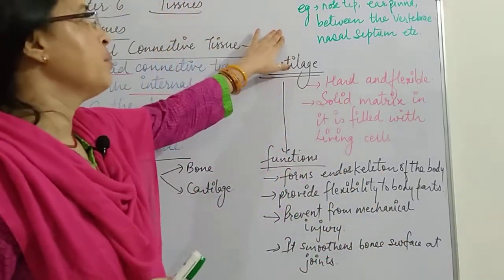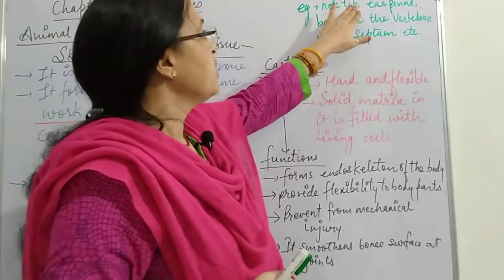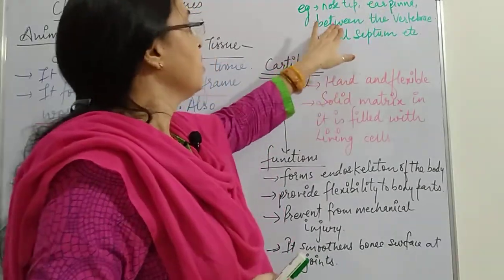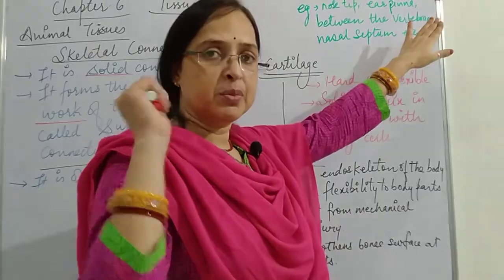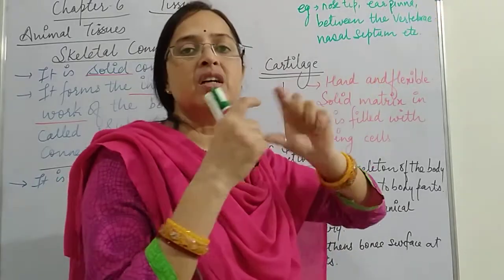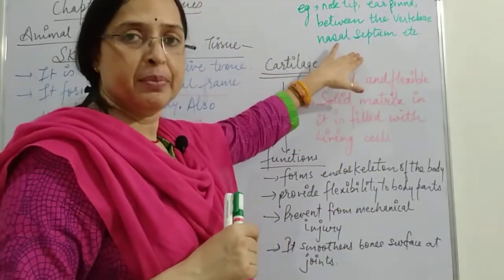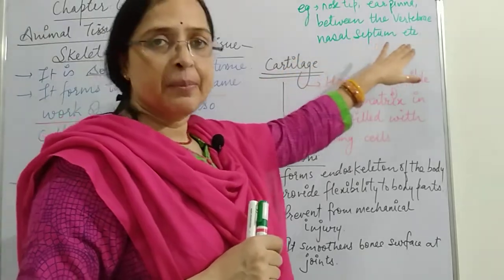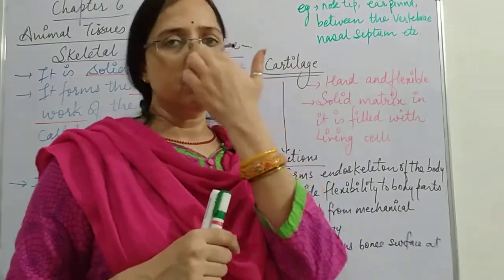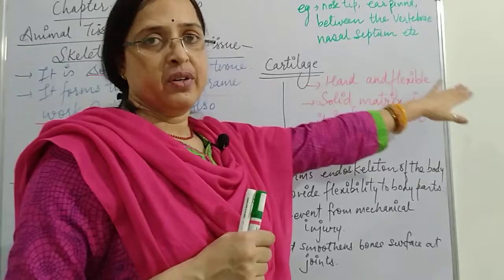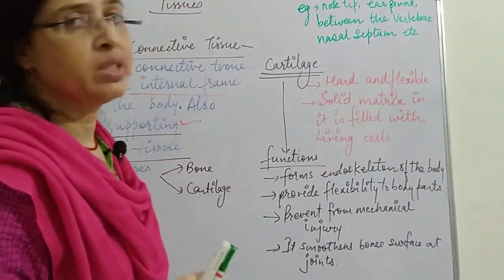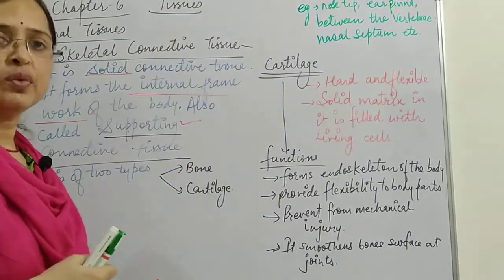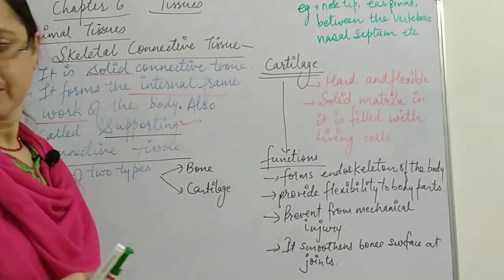Now here are the examples of cartilage: nose tip, ear pinna, between the vertebrae, that is between the parts of the vertebral column in the backbone, and the nasal septum, that is the partition of the nostrils, etc. So this is all about the cartilage. Now next we look at the bone.